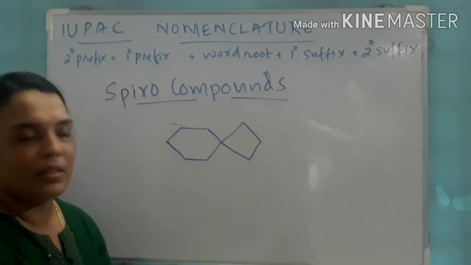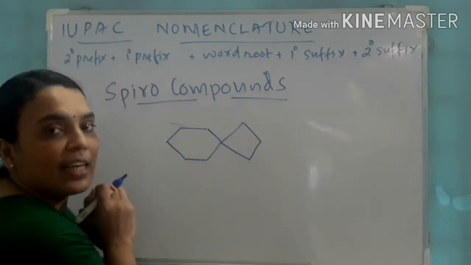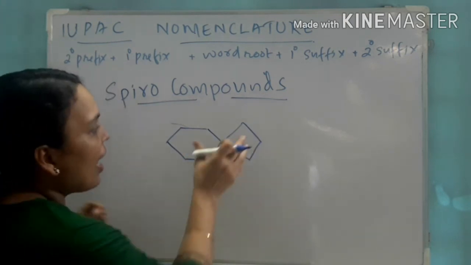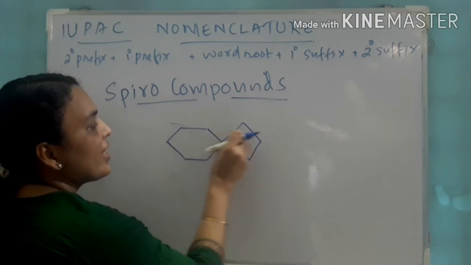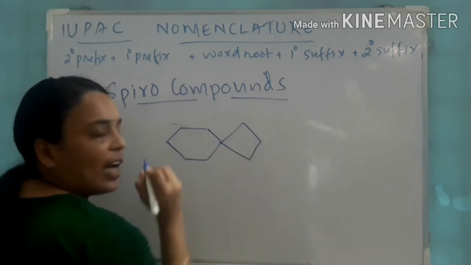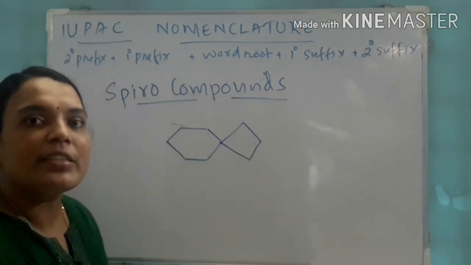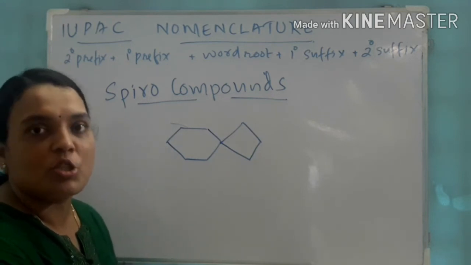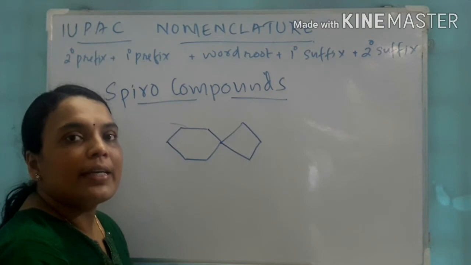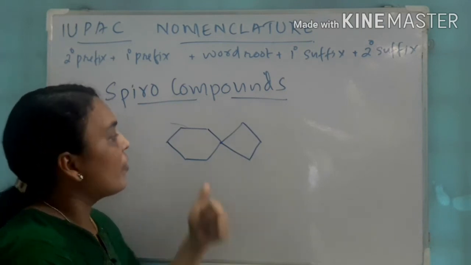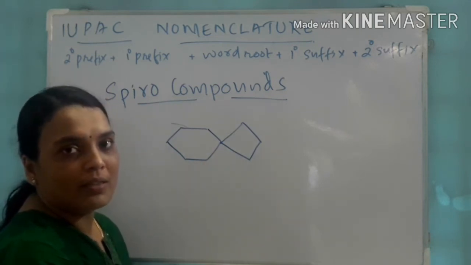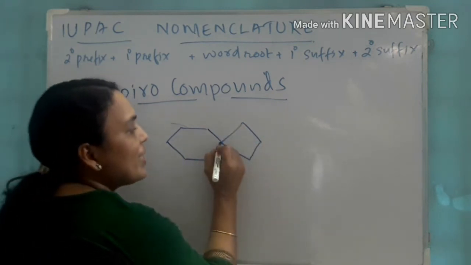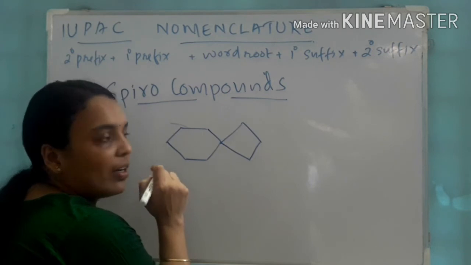Look here. Here there is a ring that is a cyclohexane, and here there is a ring that is a cyclobutane. Both the cyclohexane and cyclobutane combine through this carbon atom, so this type of compound is called a spiro compound. In this case, we have to number starting from this spiro carbon, through the smaller path.